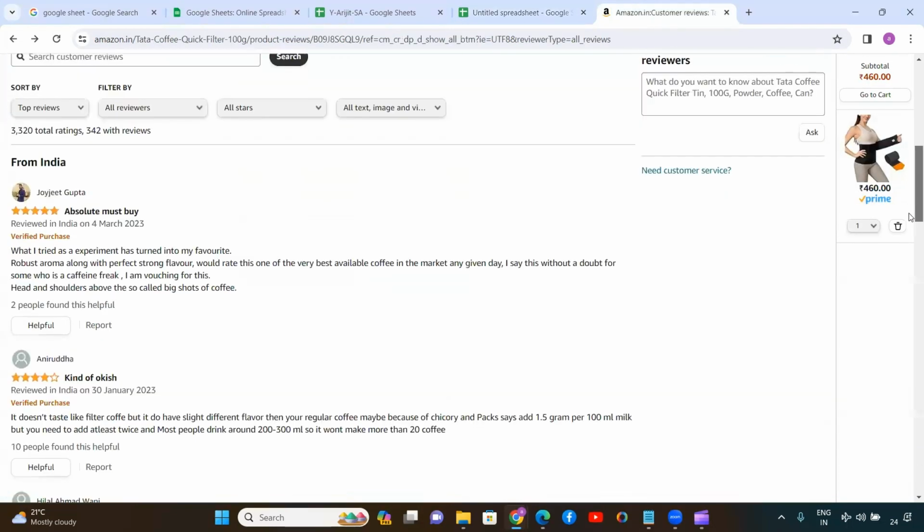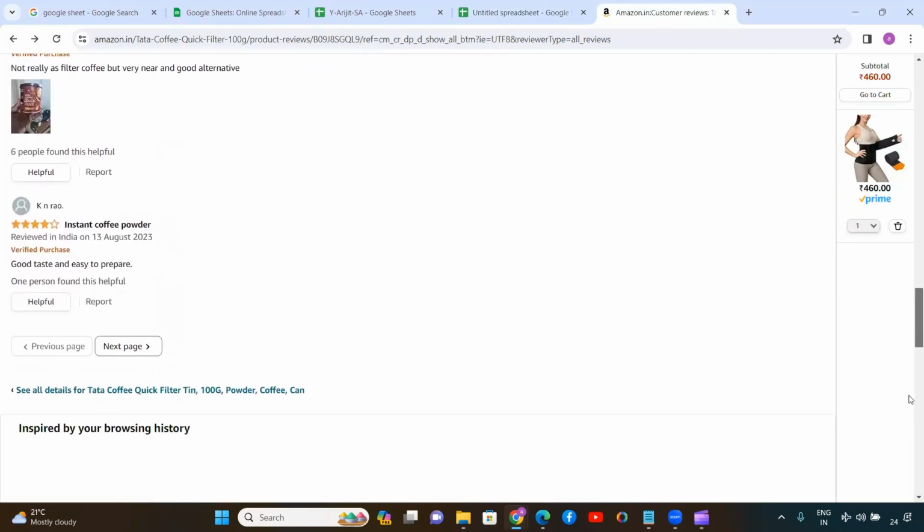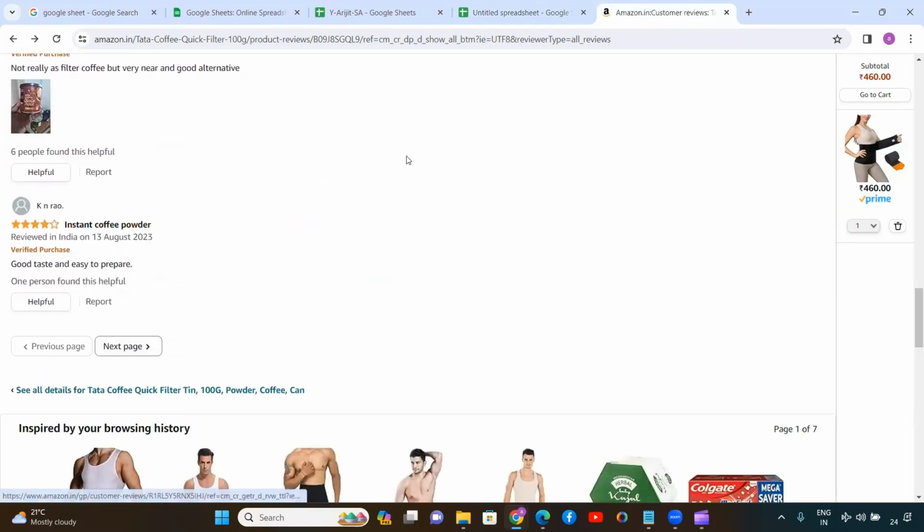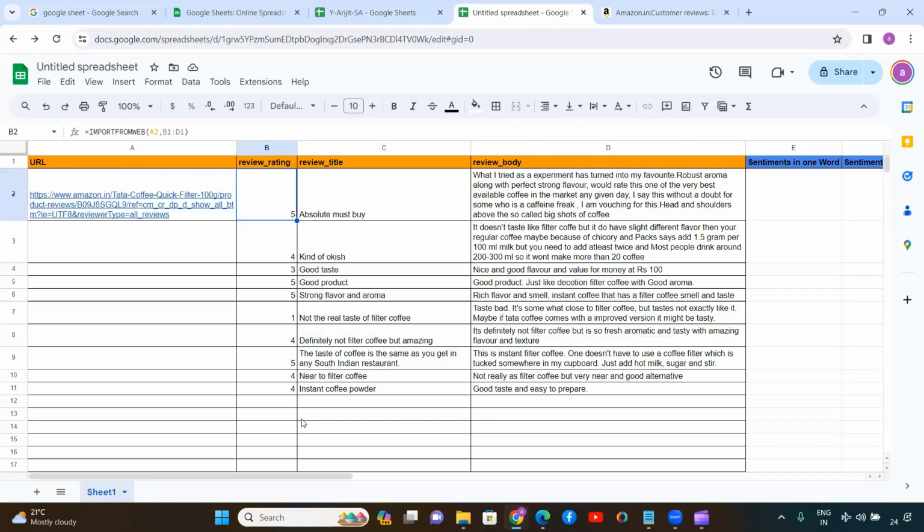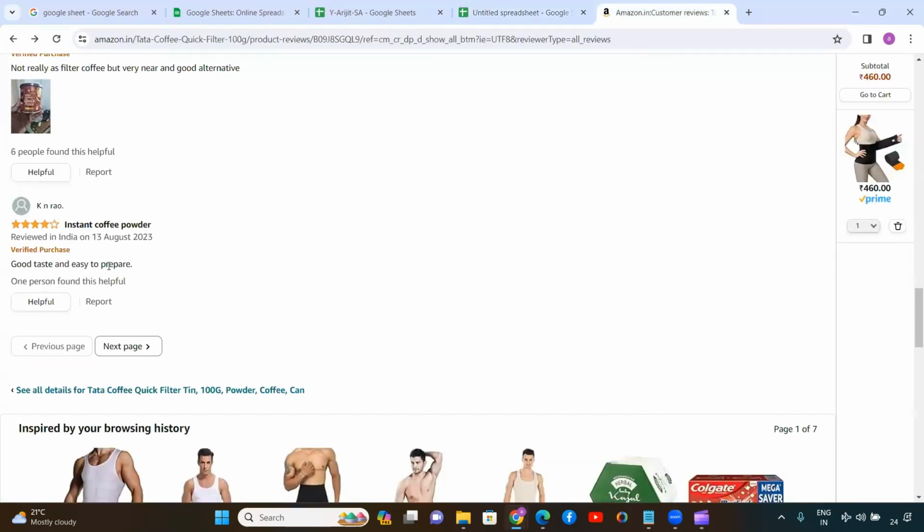Now, if you go to the last part also, you will see Instant coffee powder. So that is the title. Let's see whether it's available or not. It's available: Instant coffee powder, good taste and easy to prepare. Now, if I go to Amazon, good taste and easy to prepare.